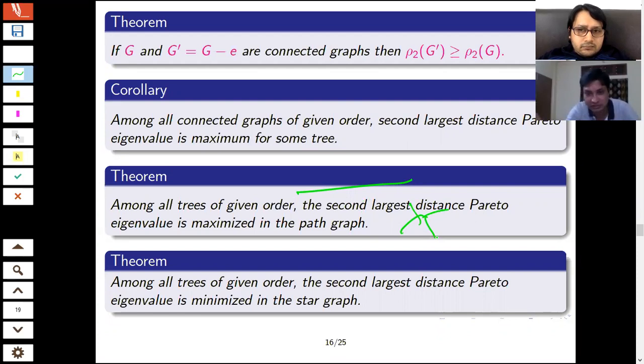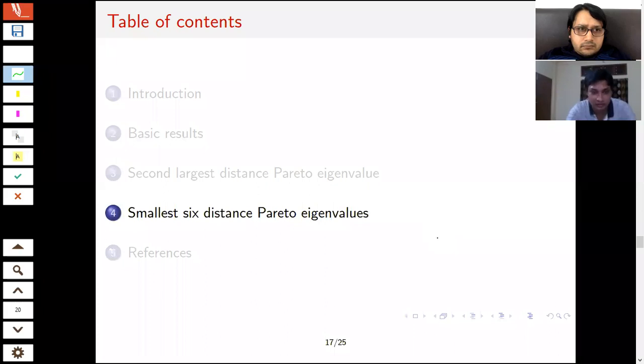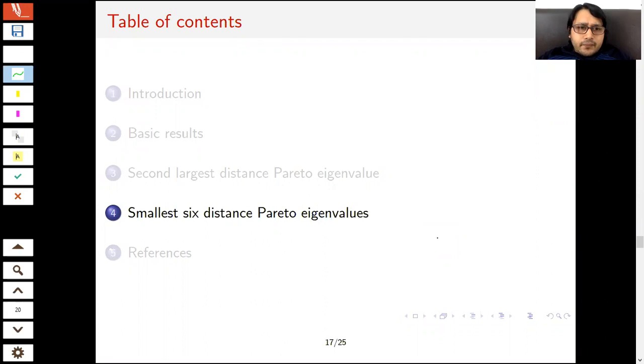This is actually true for the ordinary eigenvalue also, but here the proof is completely different because the definition is different. Okay. So now come to the smallest eigenvalues. We have already talked about the largest and the second largest one. So we'll discuss the first 6 possible distance Pareto eigenvalues. We can discuss 7 or so, but it is a bit boring and lengthy.